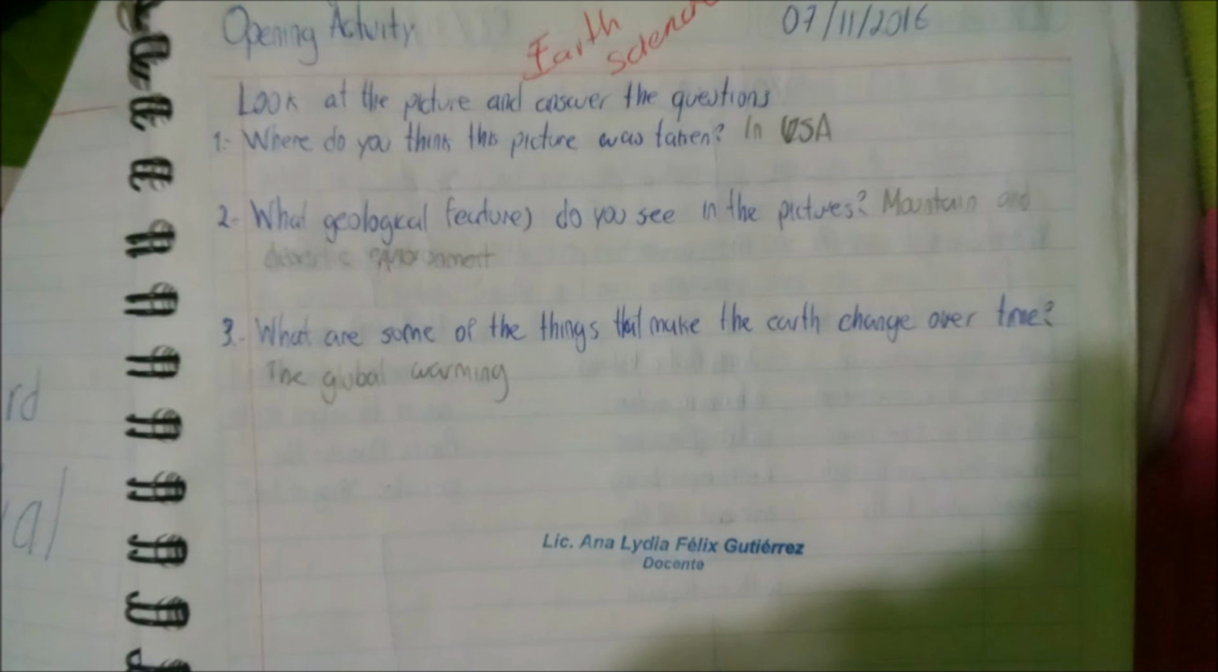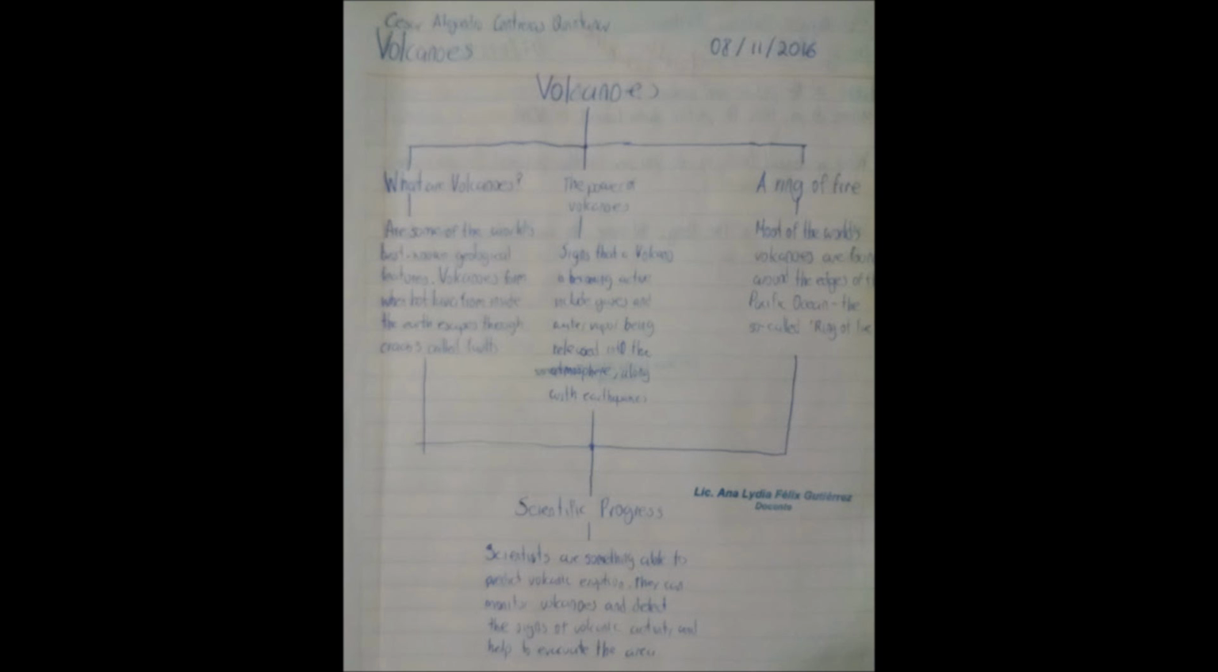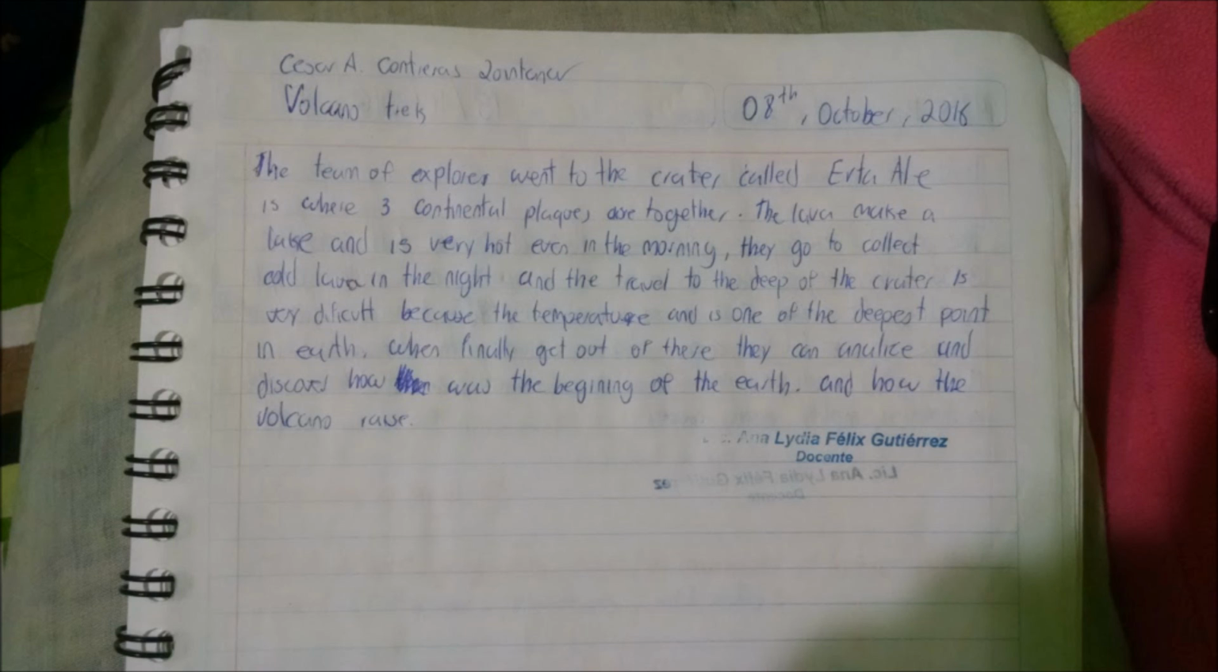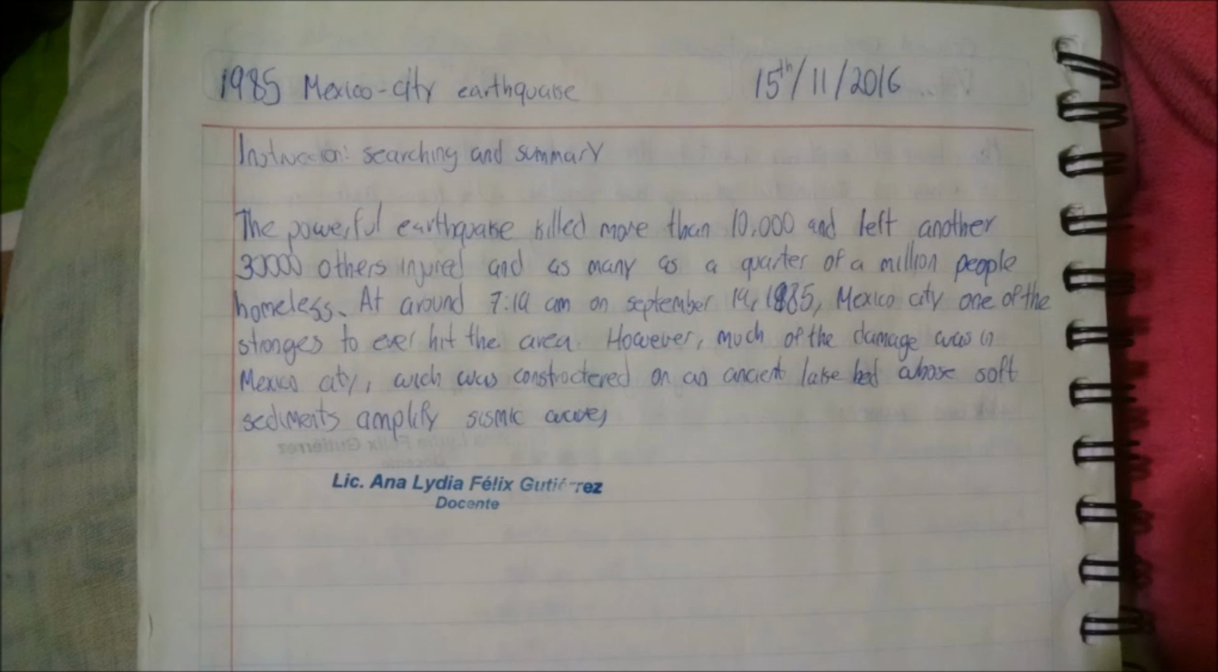Next, we do the opening activity and write and answer the question on page 62. Then we do a graphic organizer on the topic of volcanoes on page 65. The next exercise was to watch a video and we write about what the video was about. The next activity was homework, searching for a summary of the earthquake of Mexico City in 1985.